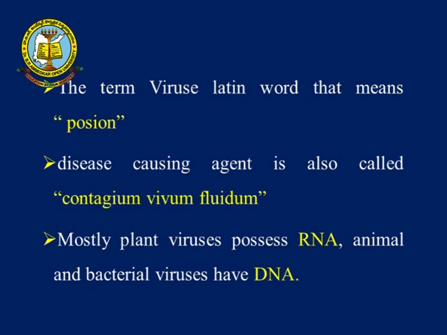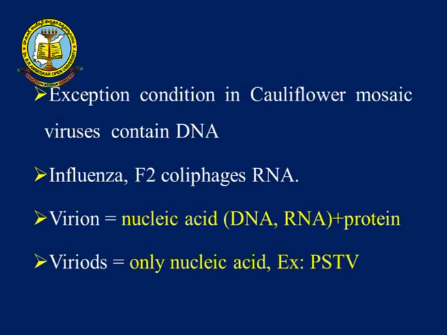Viruses contain nucleic acid, either RNA or DNA. Most plant viruses contain RNA, and some animal viruses and bacterial viruses contain DNA. Some are exceptions. Cauliflower mosaic virus is a plant virus that contains DNA, which is an exception.